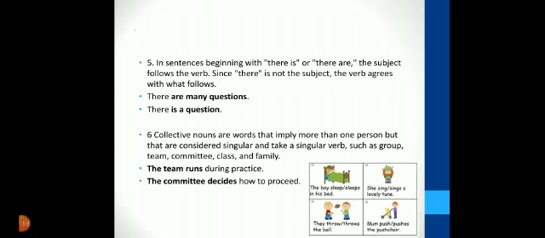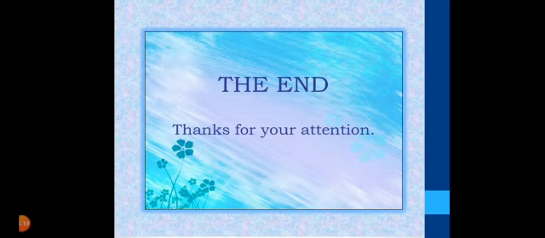Collective nouns are words that imply more than one person but are considered singular and take a singular verb, such as group, team, committee, class, and family. Example: the team runs during practice. The committee decides how to proceed. Thanks for your attention.